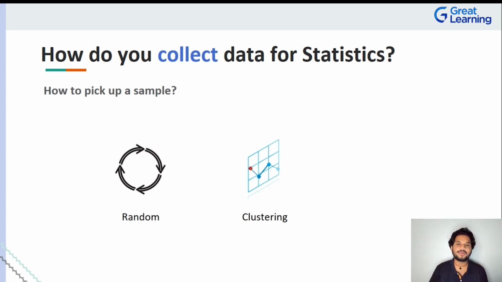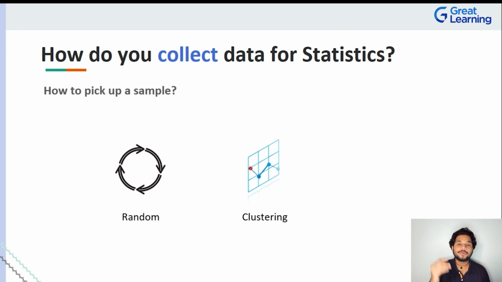So randomness, we understood. You just close your eyes, you pick up 4, you are done. But what is this other thing we're seeing on the screen that says clustering? Let me give you an example. Now I'll say, hey, here are 100 oranges. Take a look at it, out of which some of them are not fully ripe, as in some of them will not be fully sweet to taste maybe. So find the ones which are maybe ripe and just keep it aside from all the ones which are still raw or unripe or something, right? So now you're trying to group things, ripe oranges, unripe oranges, something like that, right?